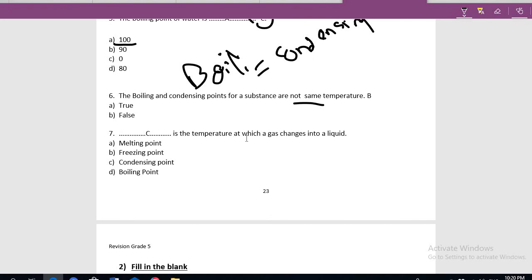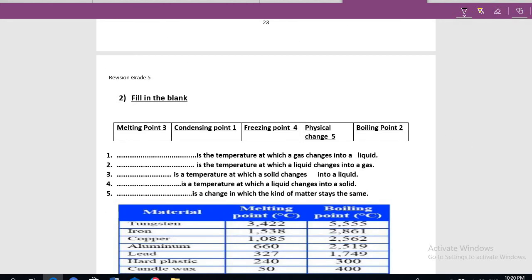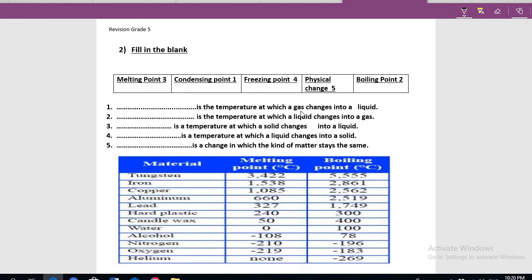It is the temperature at which gas turns into liquid. Gas to liquid. This is called the condensing point. While from liquid to gas is called the boiling point. Condensing is the temperature at which gas changes into liquid. Boiling is the temperature at which liquid turns into gas. When the liquid boils, the liquid turns into gas, into water vapor. This is called boiling.